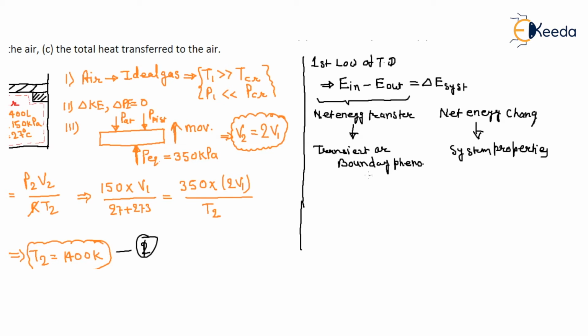And this transient energy transfer phenomena is either in the form of work, heat, or mass.